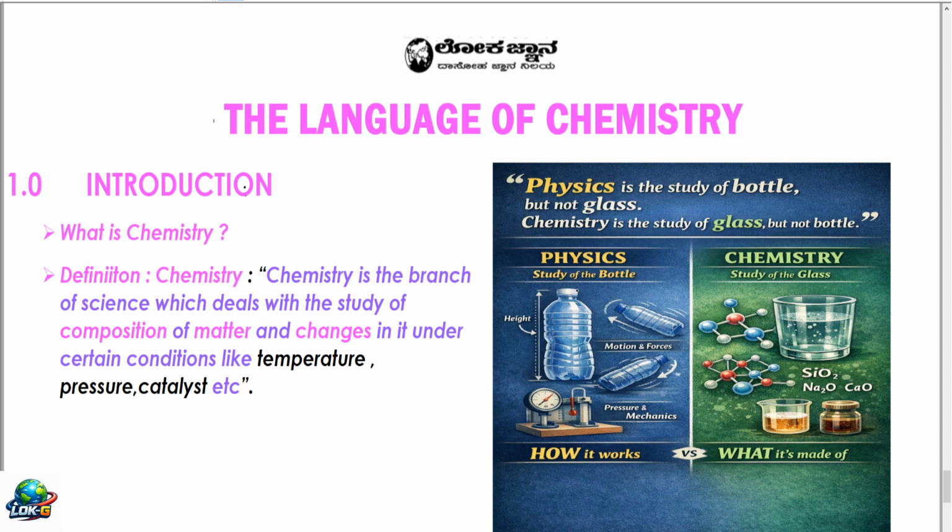Myself, S.M. Desai sir, students call me Desai sir, teaching chemistry and mathematics for more than 3 decades for 9th, 10th, 11th, and 12th students. One of the problems I observed in all the students is they are making mistakes in writing the formula, because the language of chemistry is the formula, writing equations properly and balancing it. This video is for those who are weak in writing formula and balancing.